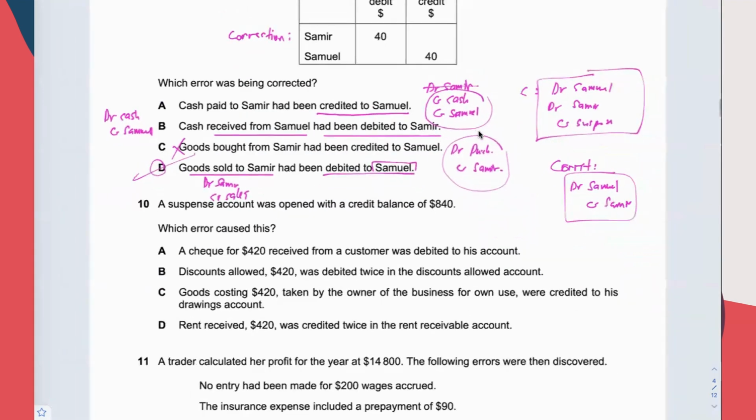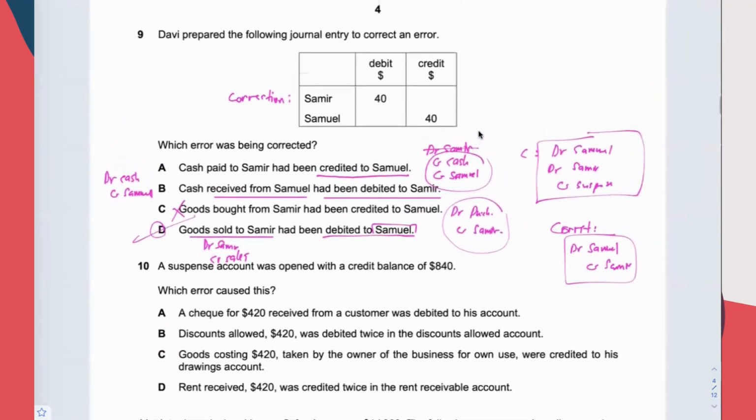Okay, more troublesome which means. Question 10. Question 10 says, which error caused this? Okay, very similar to something that we have seen earlier. Requires some form of workings that are backward. Suspense account was opened with a credit balance 840. So suspense account looks something like this, 840.